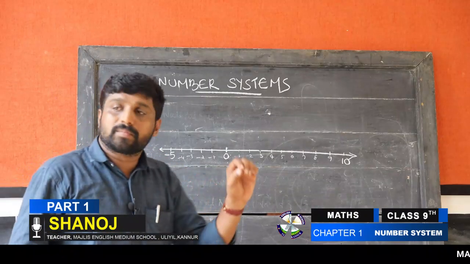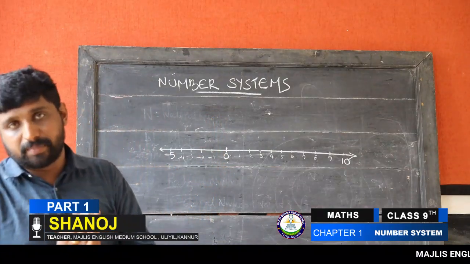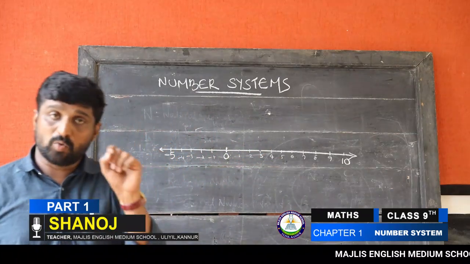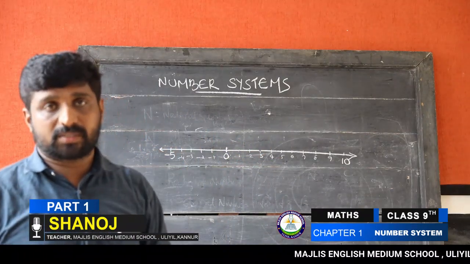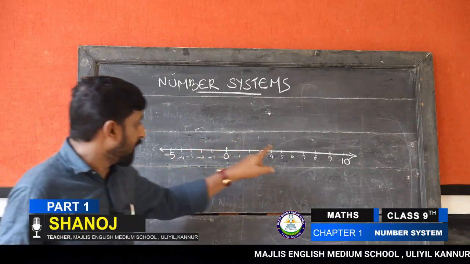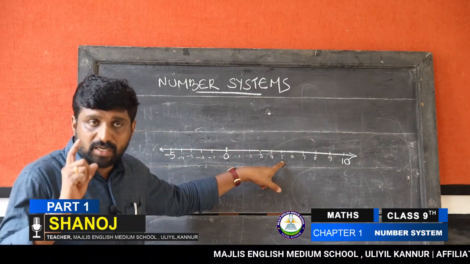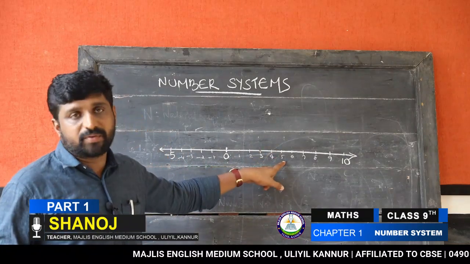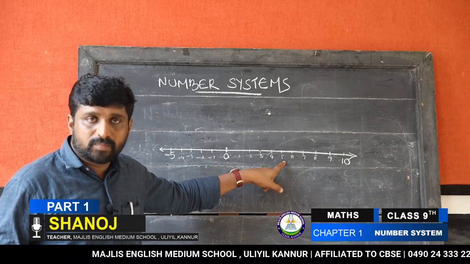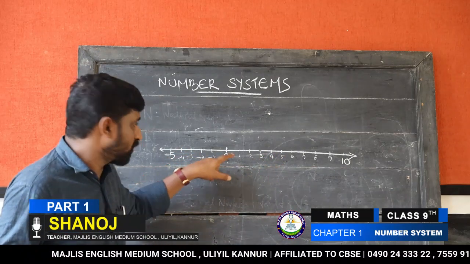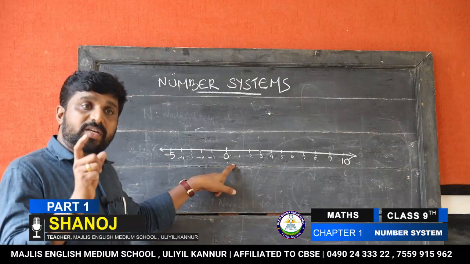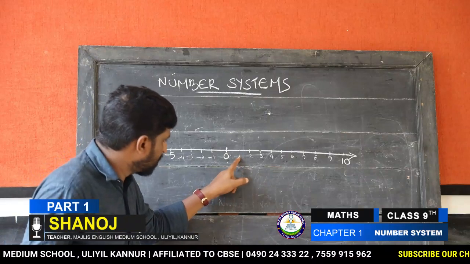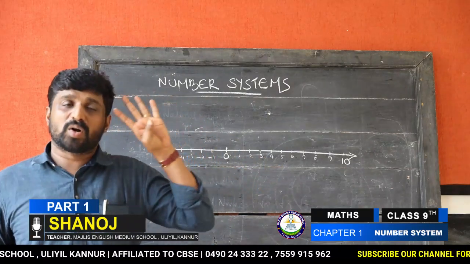The next question: how many natural numbers between minus 5 and 5? Let's listen. How many natural numbers in between minus 5 and 5? What is your answer? Don't count 1, 2, 3, 4 like this, because we need natural numbers. Therefore you only need to count natural numbers, which means 1, 2, 3, 4. Therefore the answer is only 4.